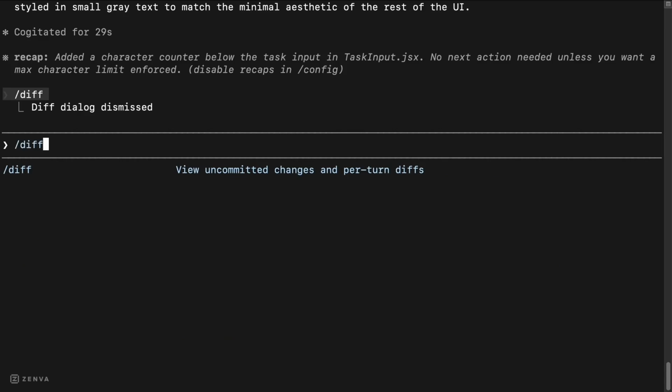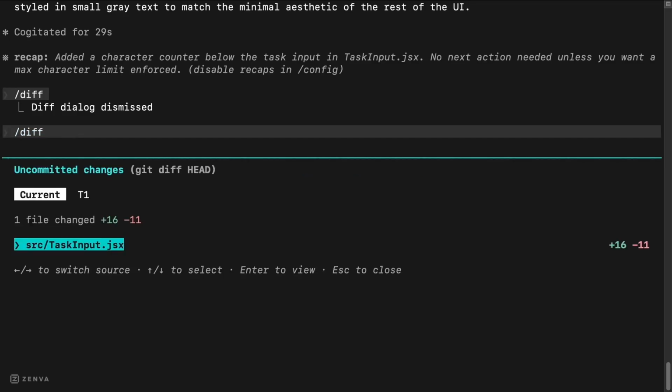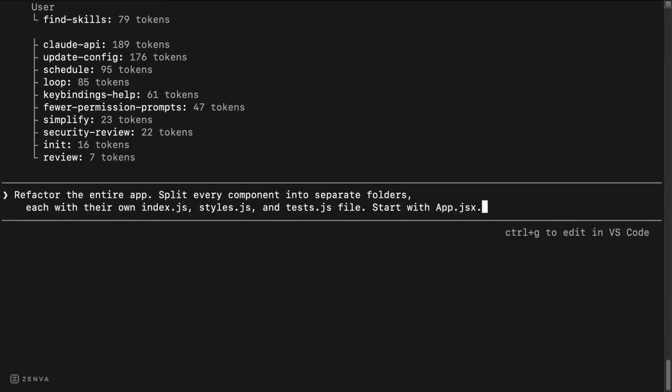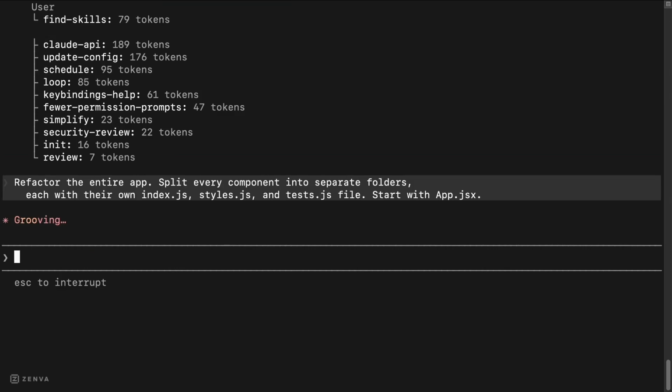As you type /diff, the CLI suggests matching commands. This helps you find the right command quickly. Running /diff shows an overview of your uncommitted changes, including additions and deletions. Now watch as I enter a prompt to refactor the app, breaking components into folders. The prompt is submitted and Claude starts planning.